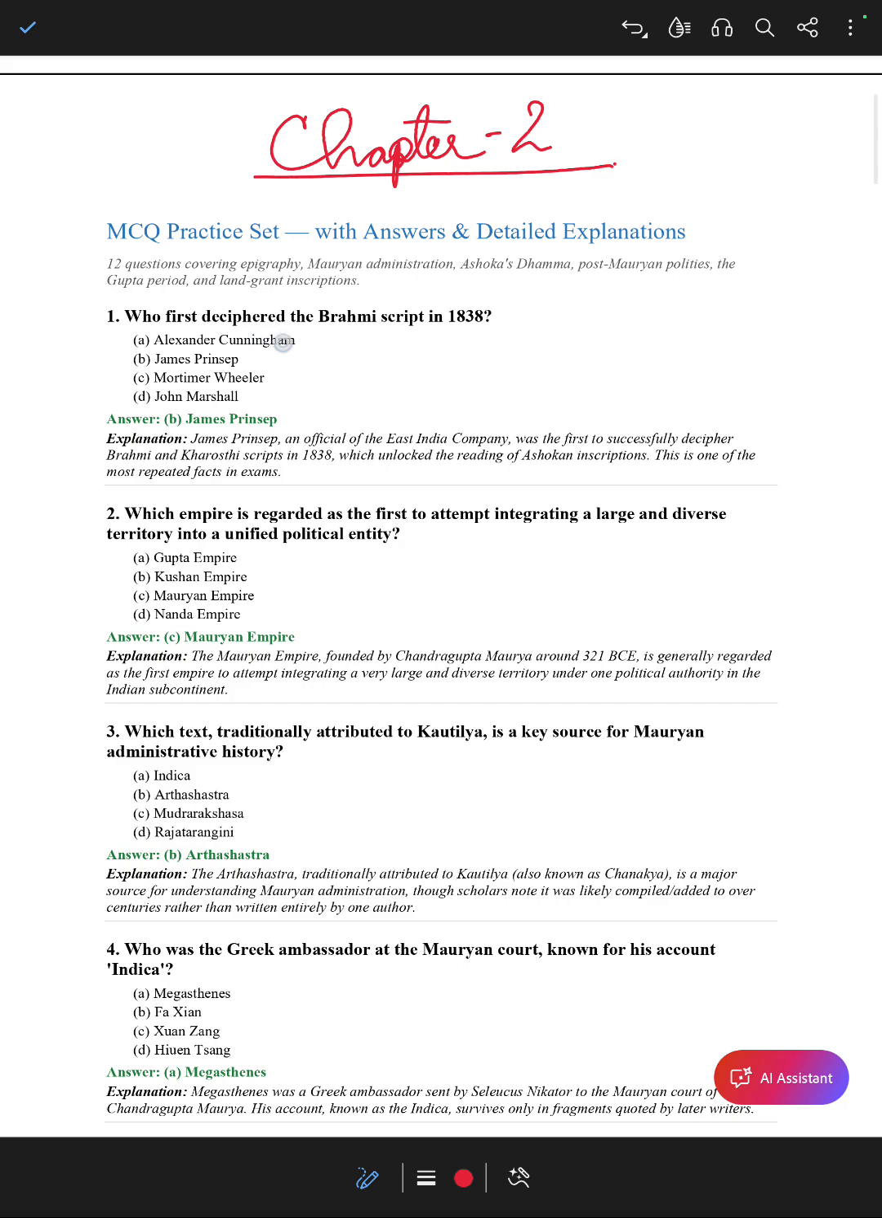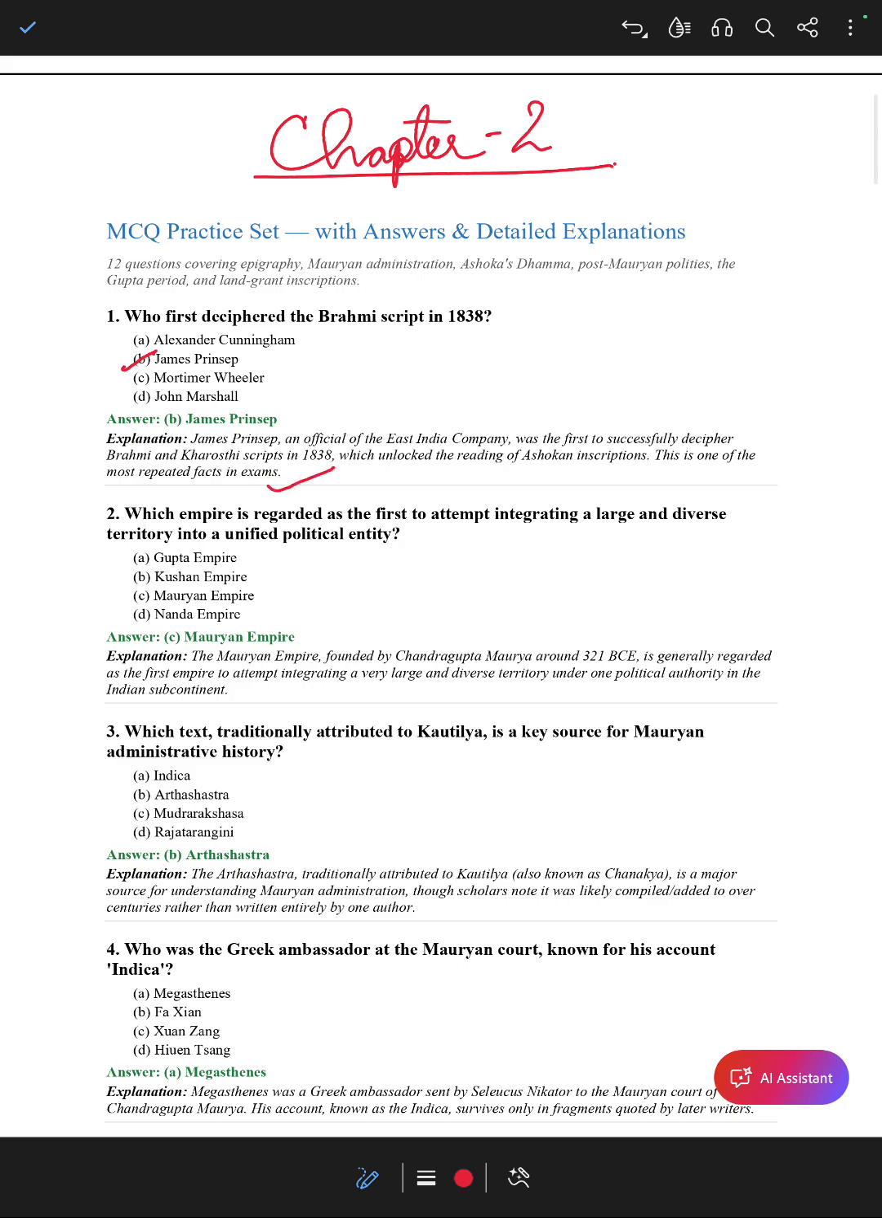Who first deciphered the Brahmi script in 1838? Alexander Cunningham, James Prinsep, Mortimer Wheeler, John Marshall. So the correct answer is James Prinsep. James Prinsep, an official of the East India Company, was the first to successfully decipher Brahmi and Kharosthi script in 1838, which unlocked the reading of Asokan inscriptions. This is one of the most repeated facts in exams.